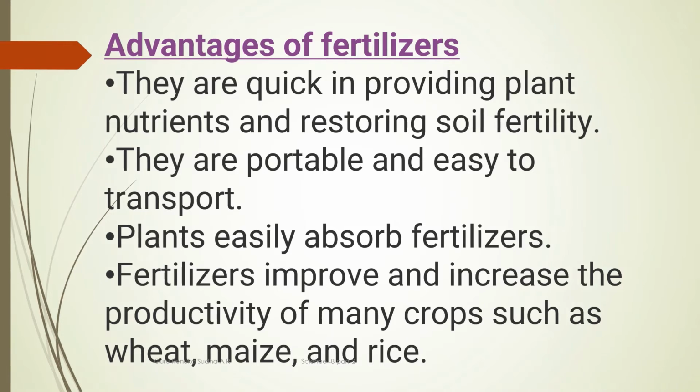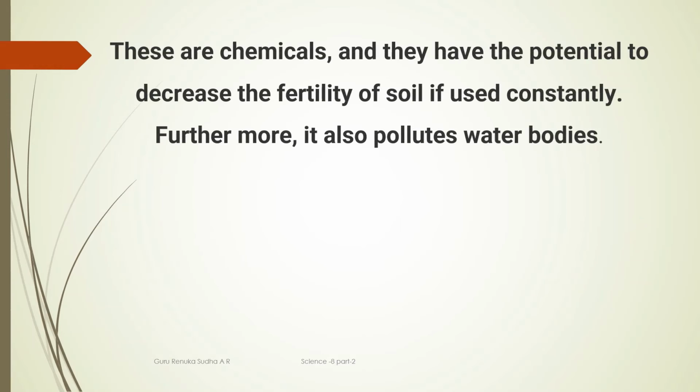So these are the benefits that we get by the addition of fertilizer in agricultural land. But after knowing all these things, one thing we have to observe: fertilizers are chemicals and they have the potential to decrease the fertility.